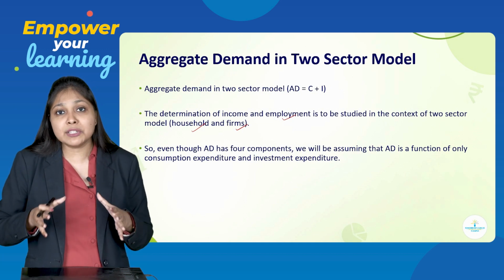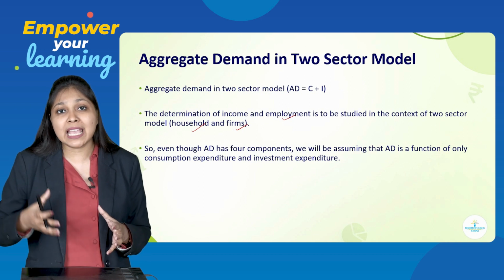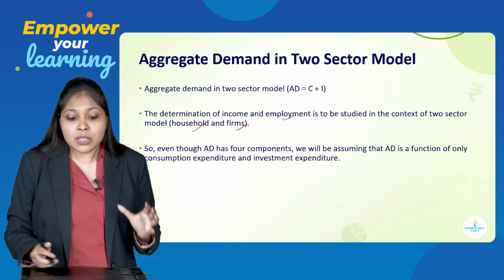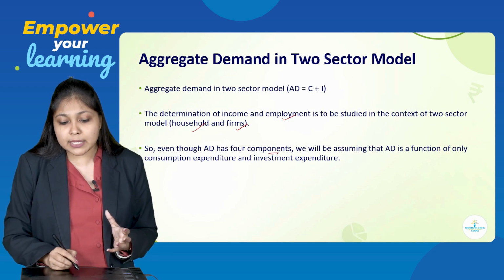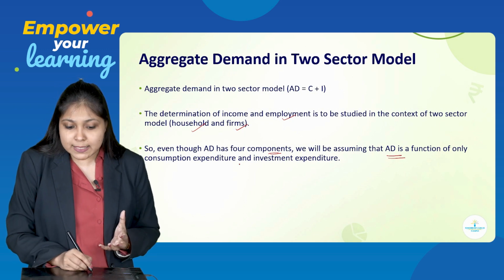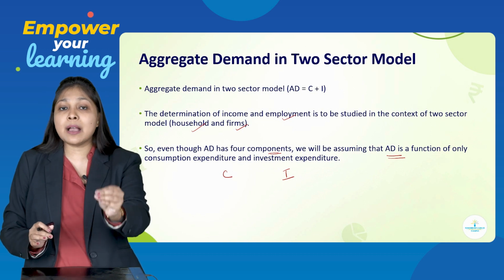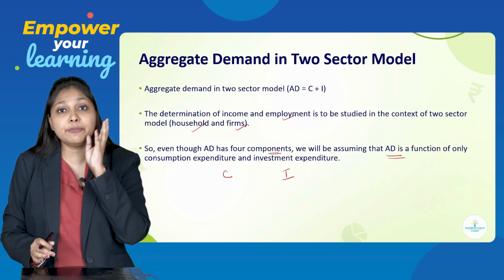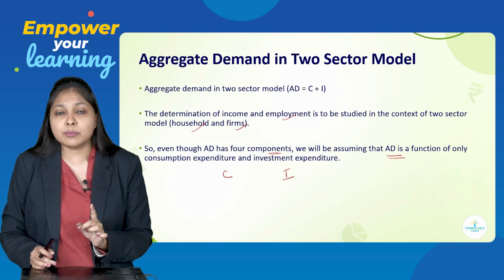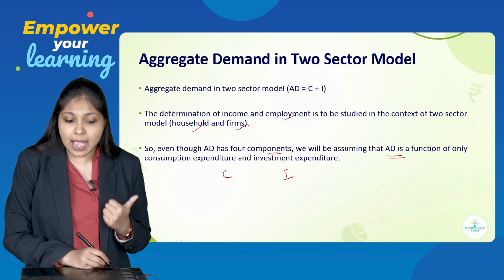So, when we determine employment and income, we are going to do it with the help of two sector model, that is C and I. Even though AD has 4 components, we will be assuming AD is a function of only consumption expenditure and investment expenditure. We know that components of AD are 4. But when we study AD in 2-sector model, we will be considering only 2 sectors, that is C and I.